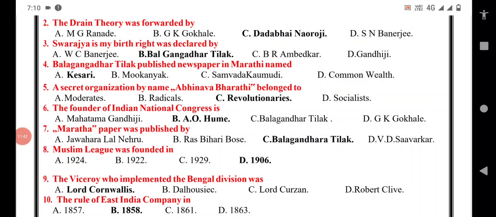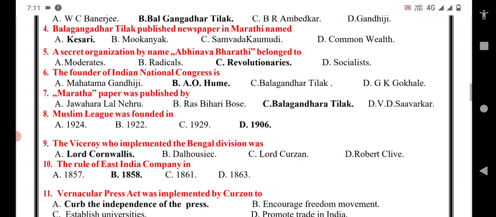So here A option is the correct answer. Mukanayaka, Samvada Kaumidi, and Commonwealth. These are also three other books published by different freedom fighters. A secret organization by the name Abhinava Bharati belonged to revolutionaries. So C option is the correct answer.